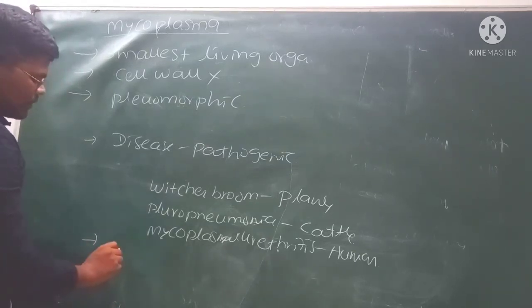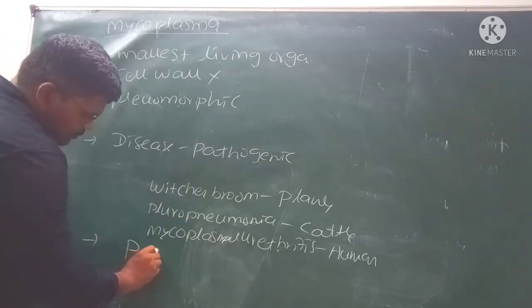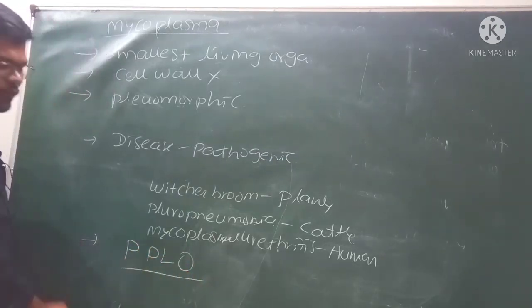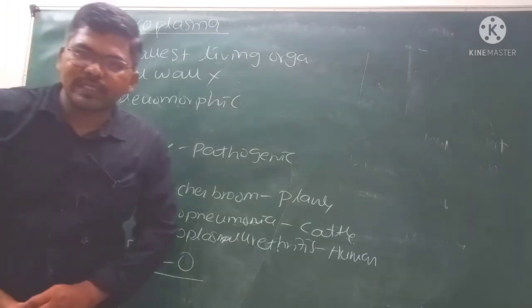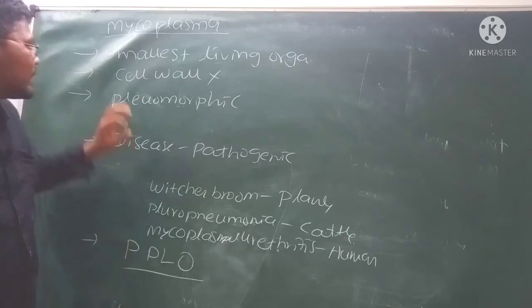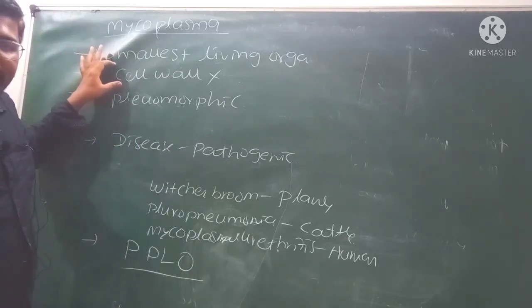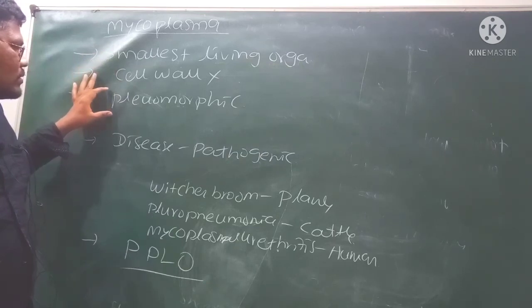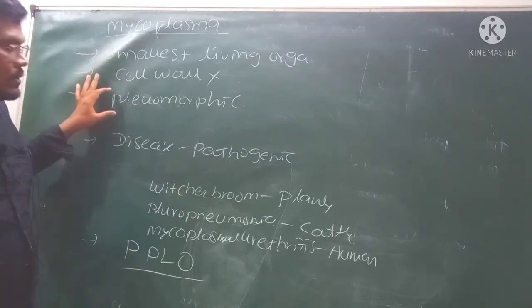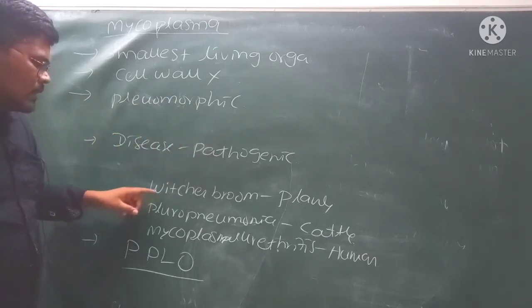Previously, these mycoplasma were called pleuropneumonia-like organisms, PPLO. That is about the mycoplasma. Once again, if you observe the mycoplasma, those are the smallest living organisms. They do not contain a cell wall. Those are pleomorphic in nature, and they may cause diseases, hence those are pathogenic.